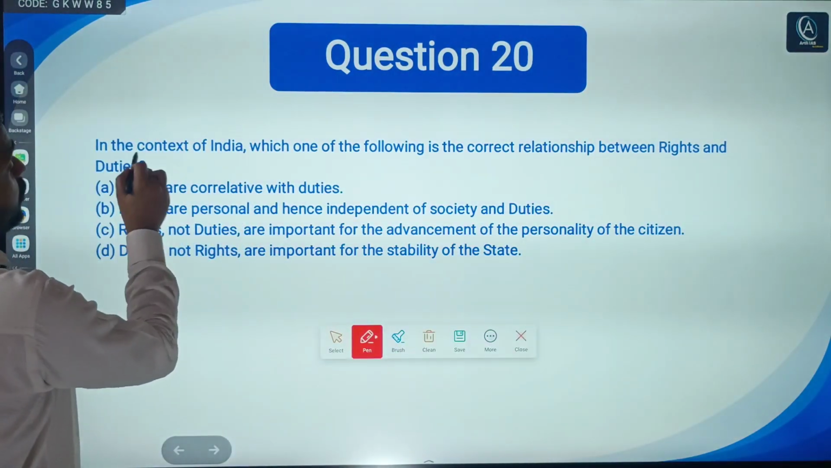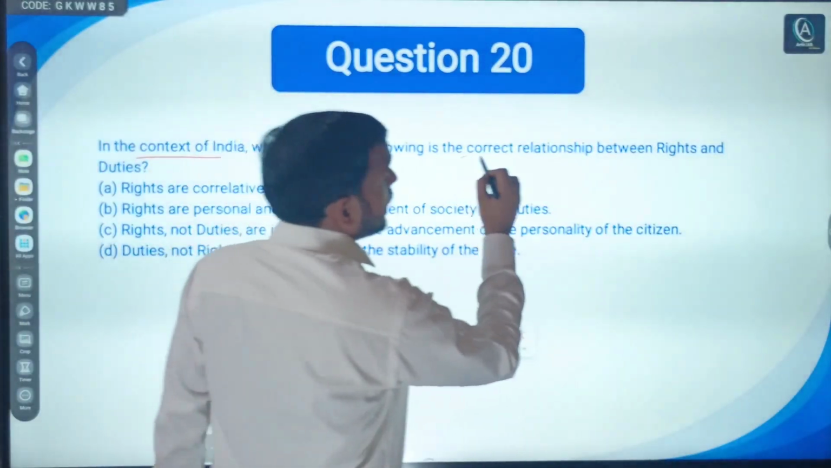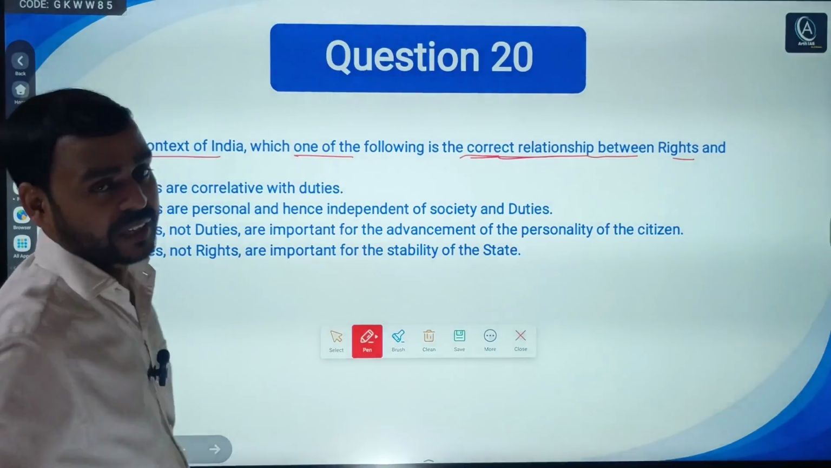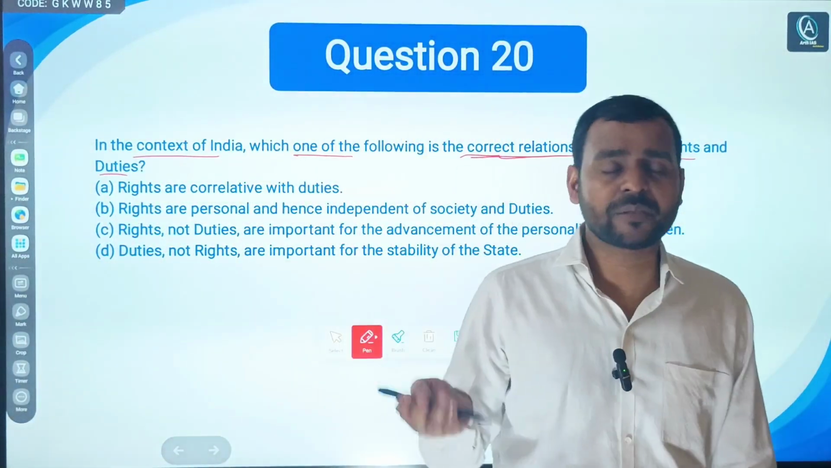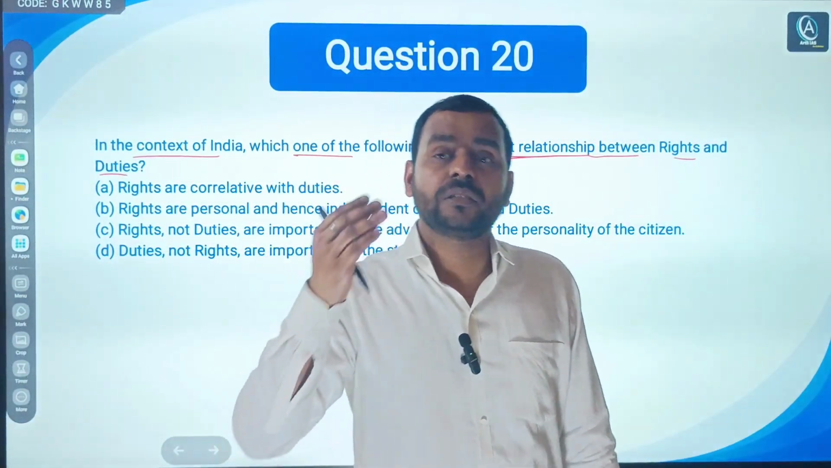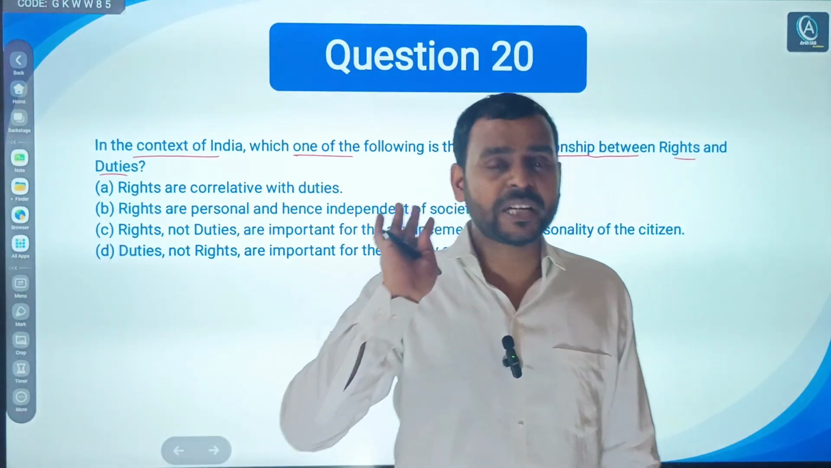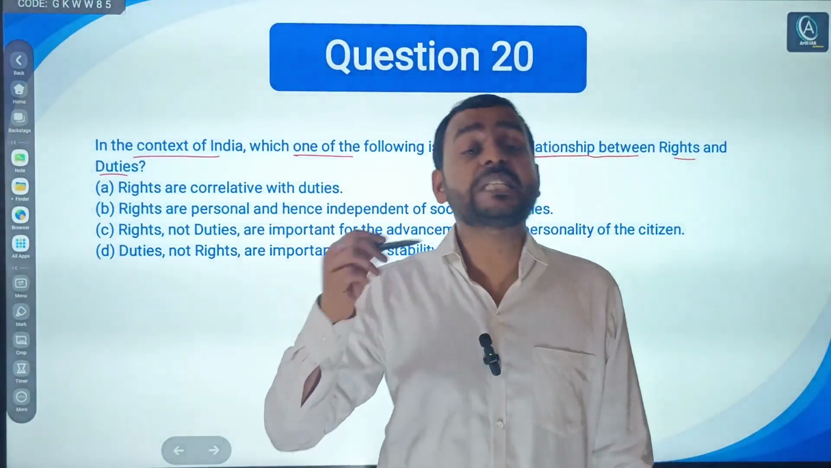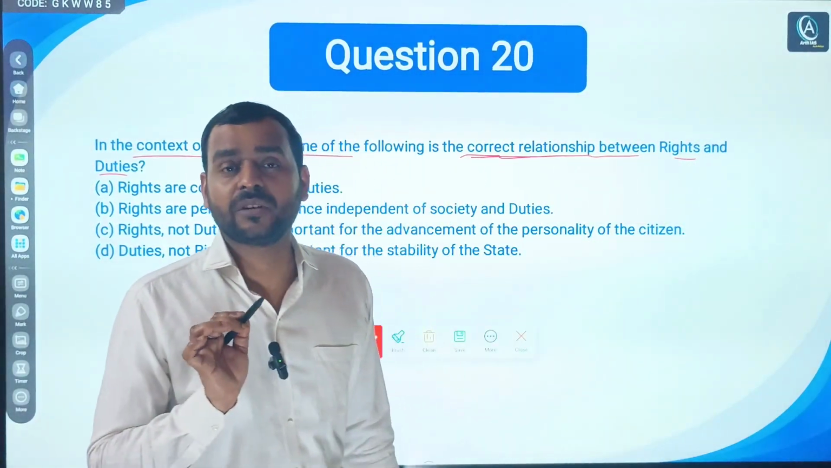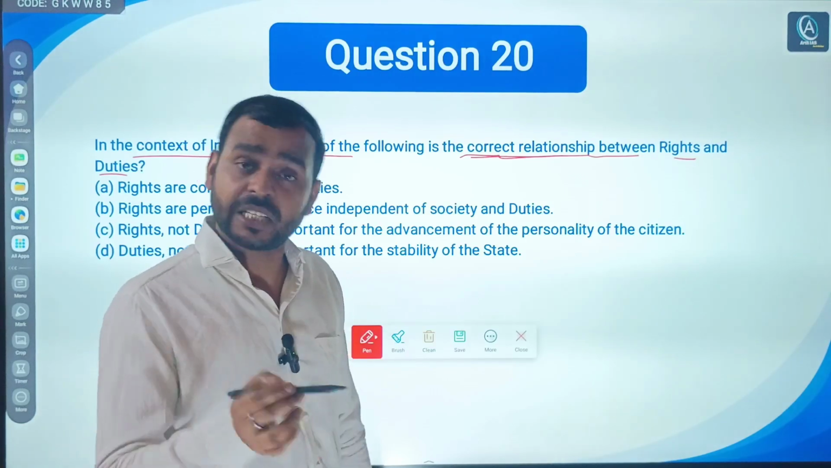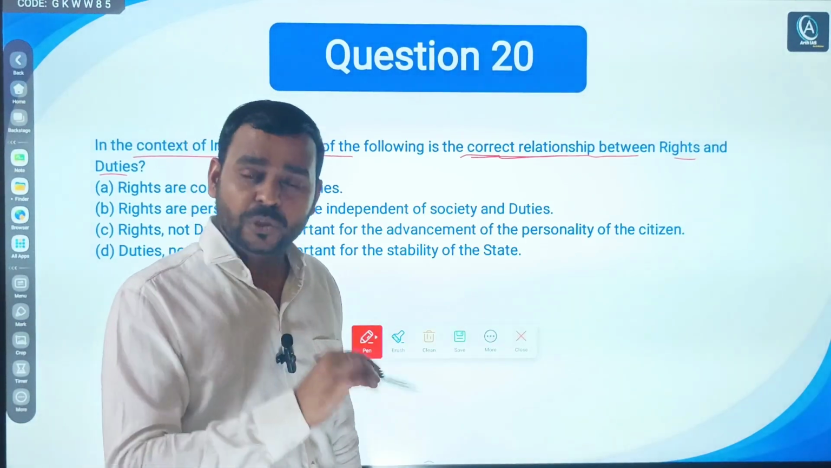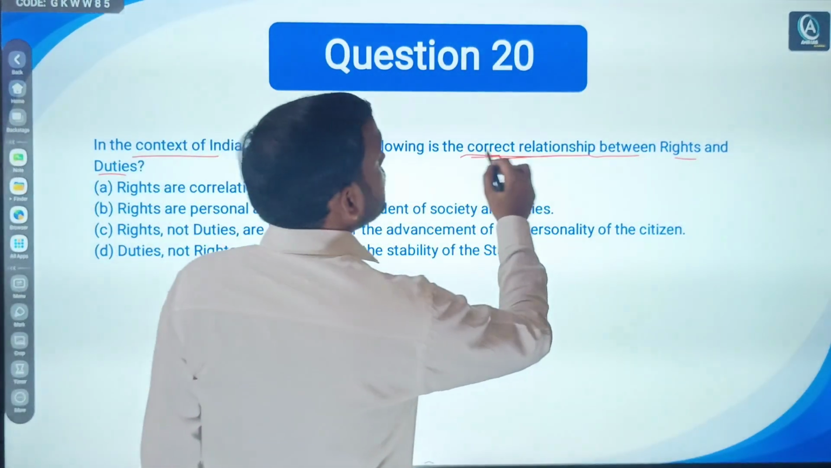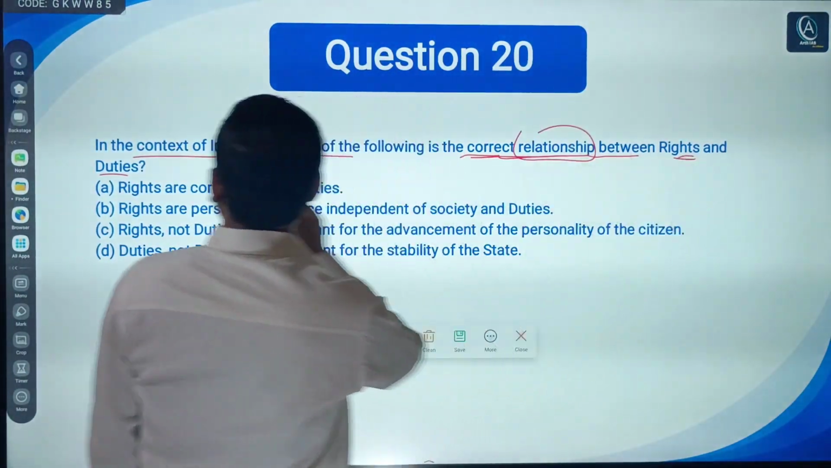So in the context of India, which one of the following is the correct relationship between rights and duties? There is a debate several times. The question may have arisen in your mind: which one is more important, or what is the relation between rights and duties? Which comes first, or which should come first? Whether it is duty or right, or both should come together?